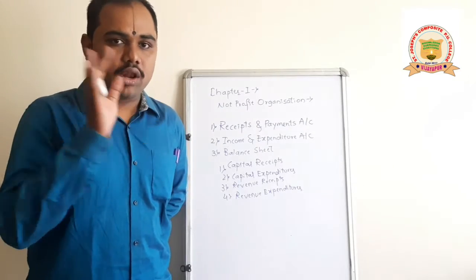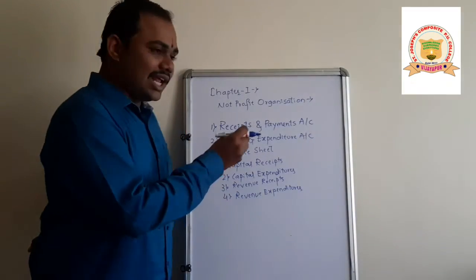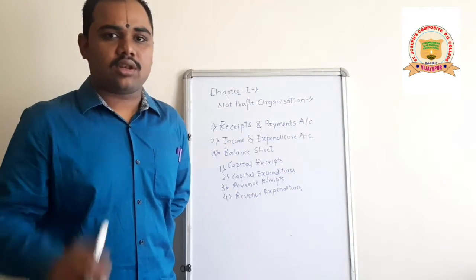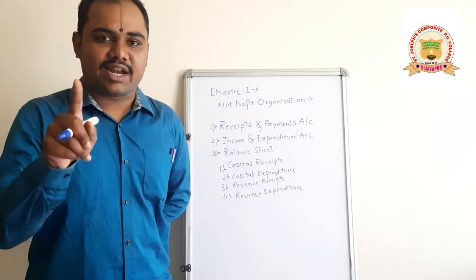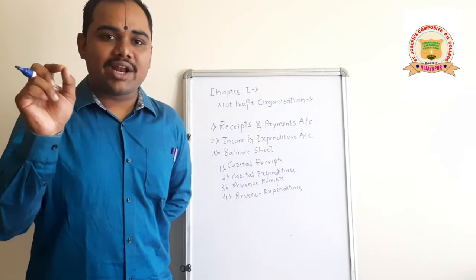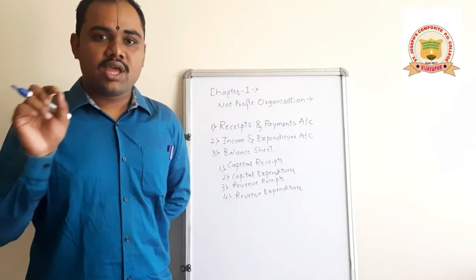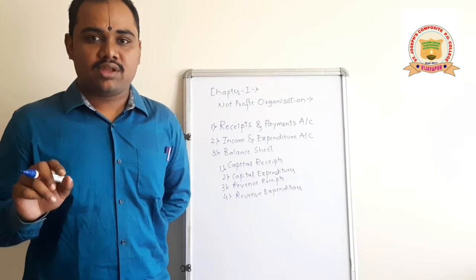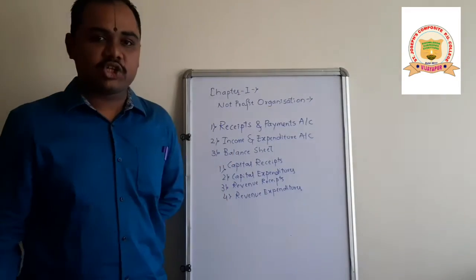Just I will recall. There are two important words in accountancy, capital and revenue. Capital means which are non-recurring in nature. Revenue means which are recurring in nature. Come to the meaning of all these terms.